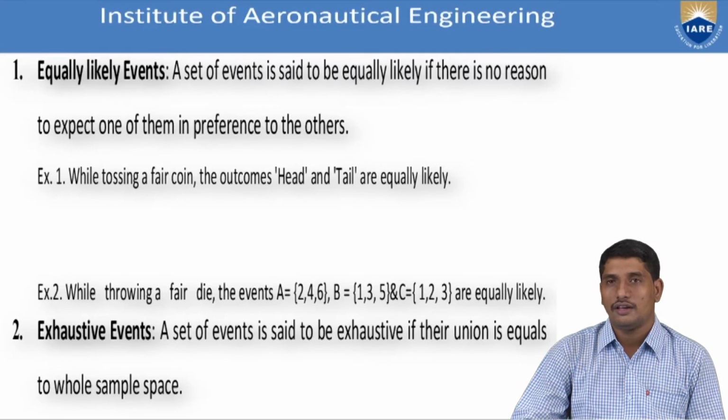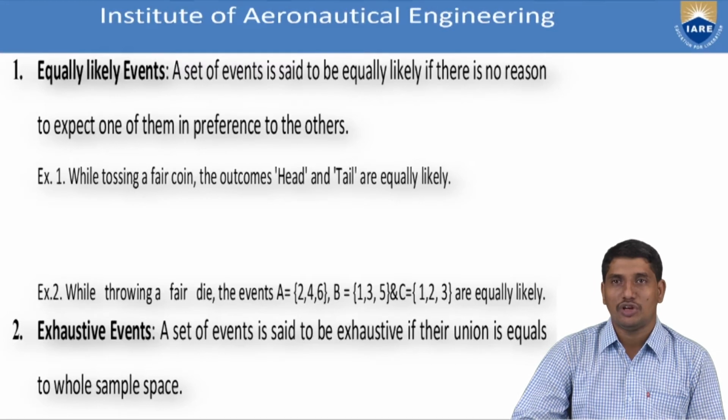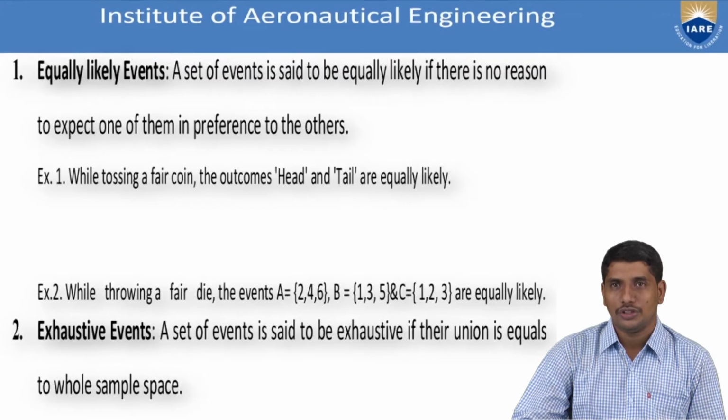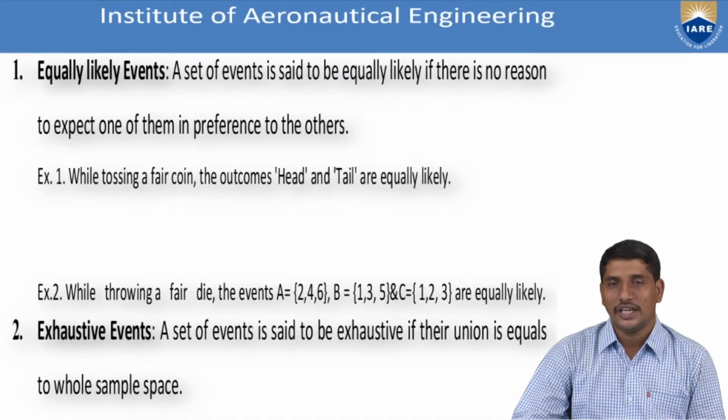Suppose you take a cricket match between India versus Australia, it is always a 50-50 game. That means India is as equally potential as Australia. In the same way, India versus England, both teams are equally potential. Whether the bowling composition or batting composition, you take any criteria, both teams are equally composed and hence both are equally likely.